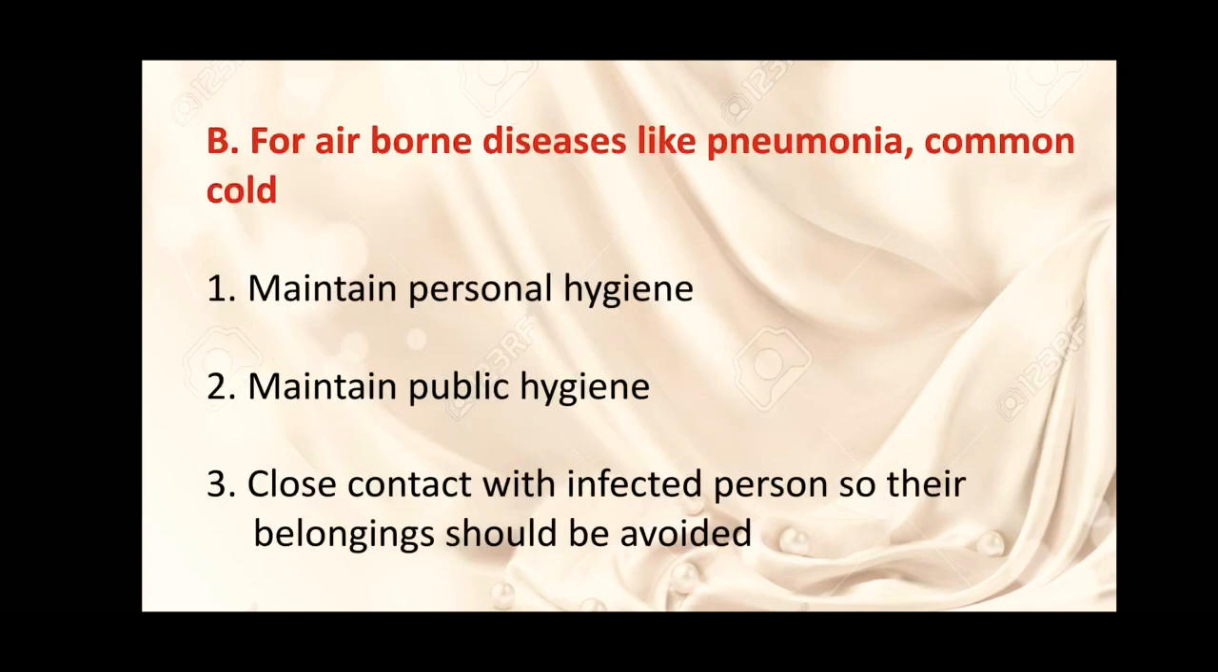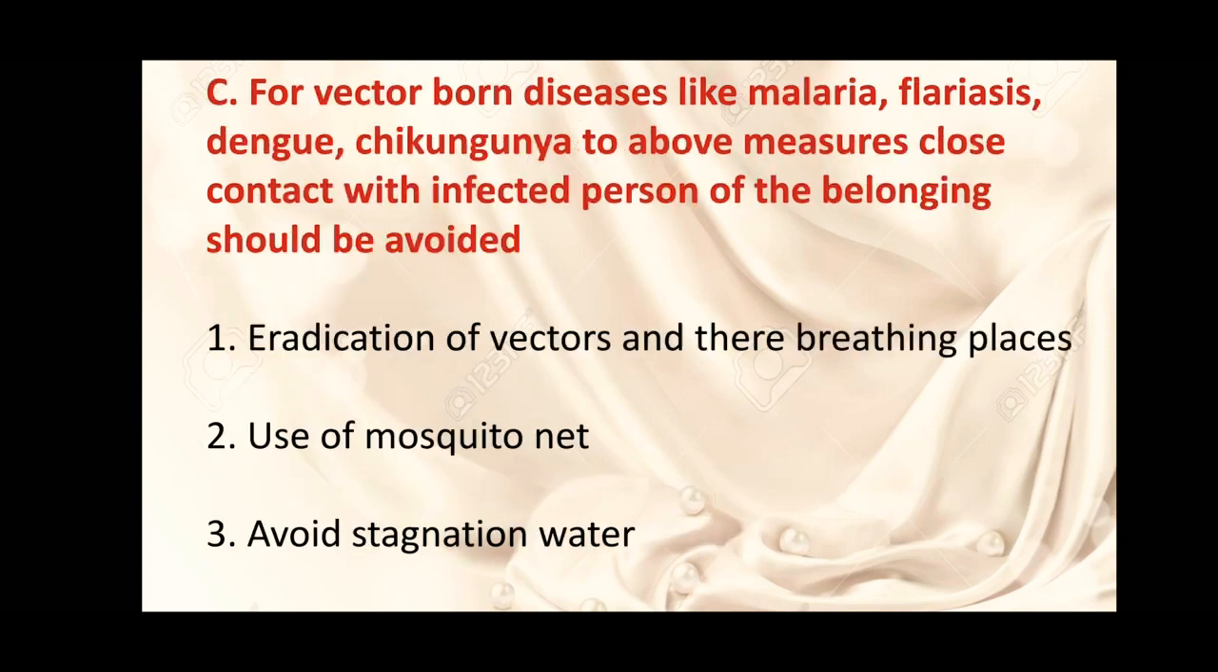Second, for airborne diseases like pneumonia, common cold, first maintain personal hygiene. Second, maintain public hygiene. Third, close contact with infected persons and their belongings should be avoided. For vector-borne diseases like malaria, filariasis, dengue, chikungunya, in addition to the above measures, close contact with infected persons and their belongings should be avoided. Eradication of vectors and their breeding places, use of mosquito nets, avoid stagnant water,